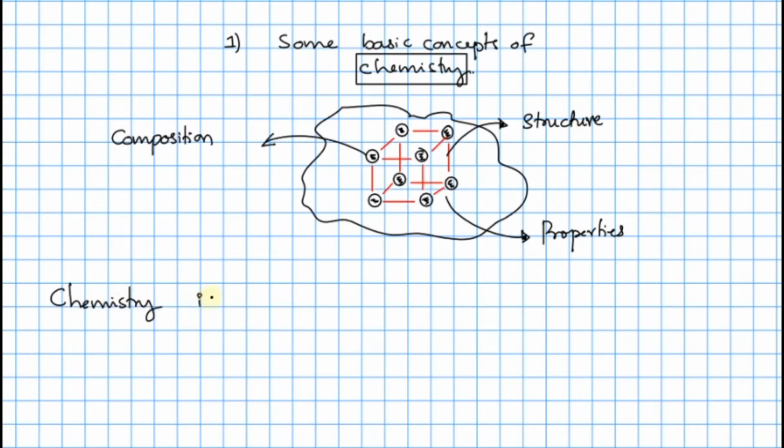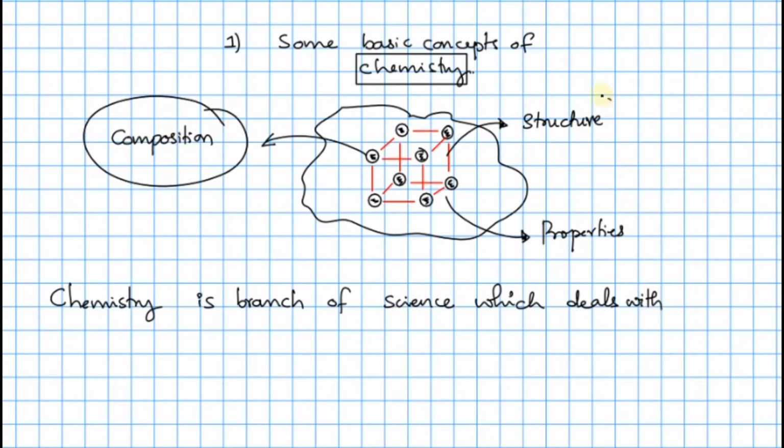is a branch of science, okay, which deals with, you can say, three components that should be there. The first is composition, structure we have to take, and properties, right? These three things should be there in that, which deals with the composition of matter, right?